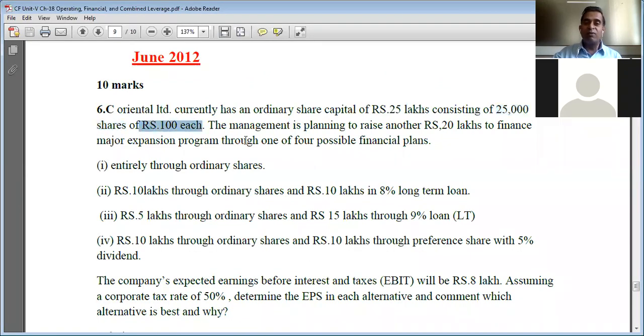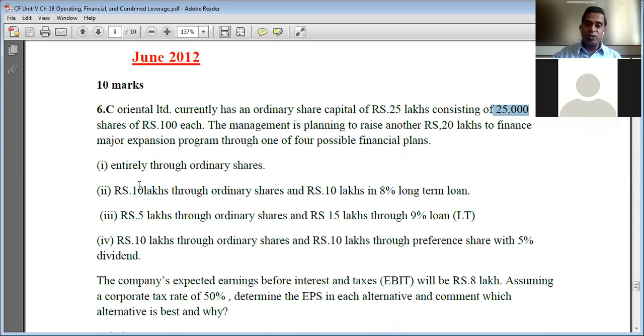So how is the number of equity shares determined? You divide the equity capital, remember, only equity capital, by the market price of the equity share. In this case, the entire 25 lakh rupees equity capital divided by 100 is equal to 25,000, the number of equity shares already with the company at present.